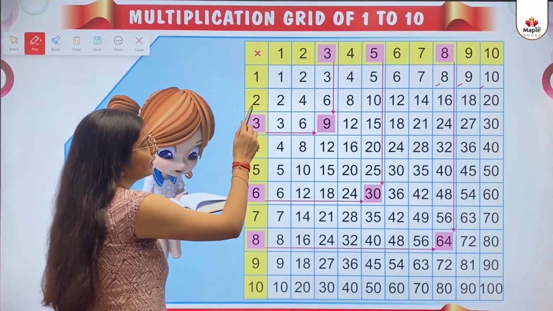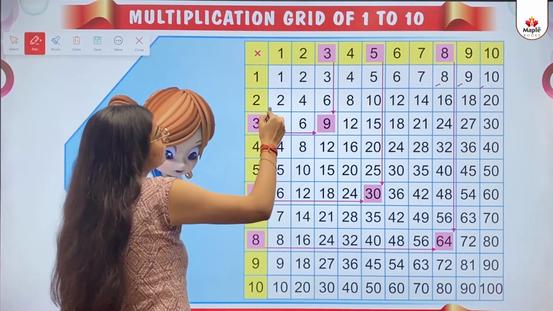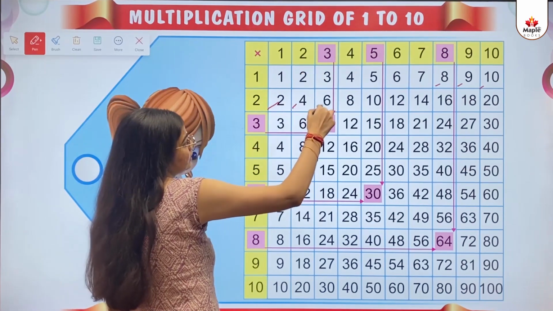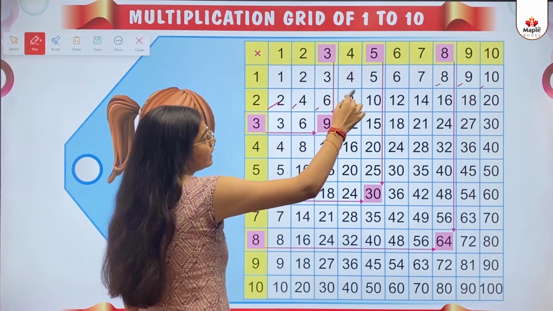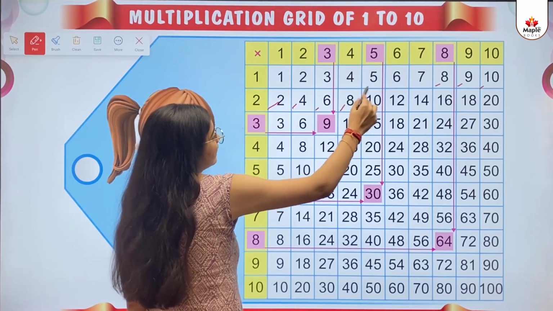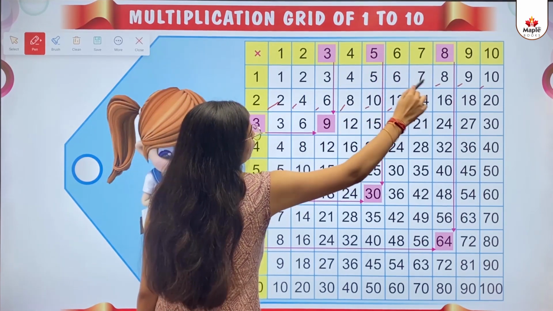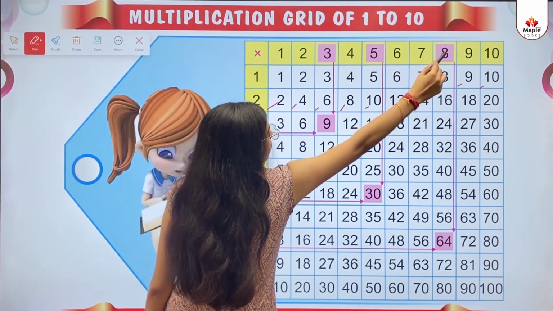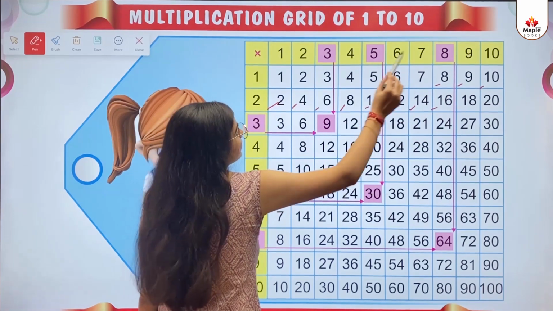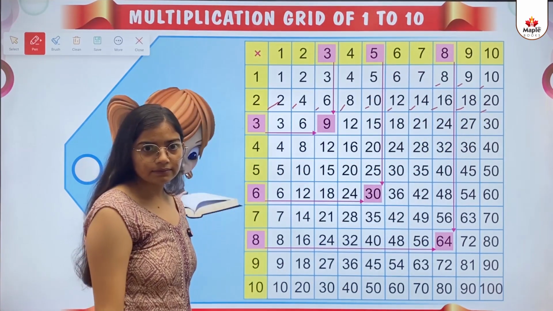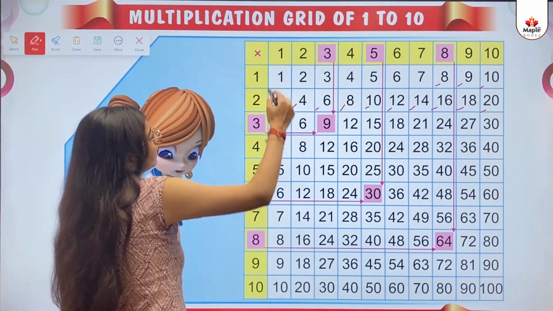Then we move ahead with 2. 2 multiply 1, 2. 2 multiply 2, 4. 2 multiply 3, 6. 2 multiply 4, 8. 2 multiply 5, 10. 2 multiply 6, 12. 2 multiply 7, 14. 2 multiply 8, 16. 2 multiply 9, 18. 2 multiply 10, 20. Done? 3. 3 multiply 1, 3.